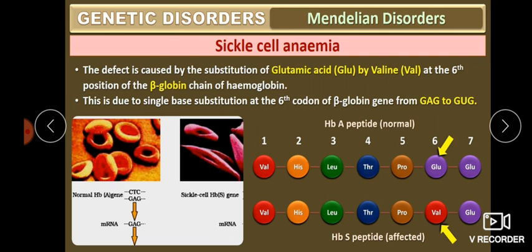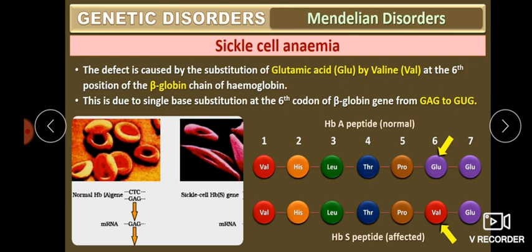The codon GAG, that is guanosine, adenine, guanosine, is changed to GUG. GAG is responsible for the production of glutamic acid, but it is changed to GUG, which is responsible for another amino acid.